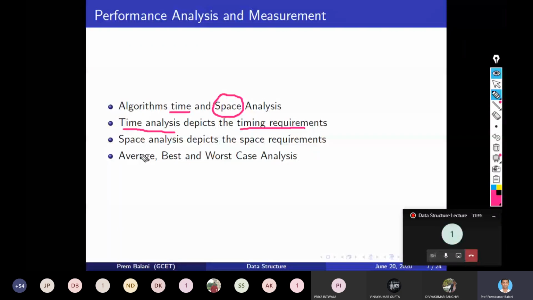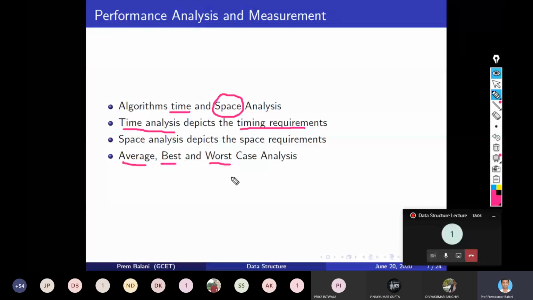All of these have these three analyses. For example, what do you mean by average analysis? Let's take the same example. Suppose you want to go from place A to place B. Now what medium are you using? Suppose you are using a bicycle.